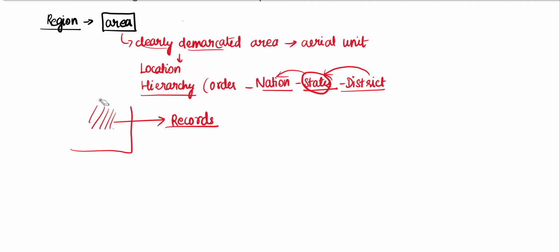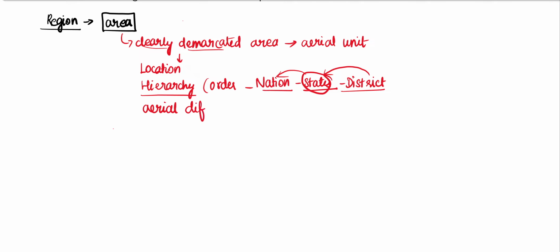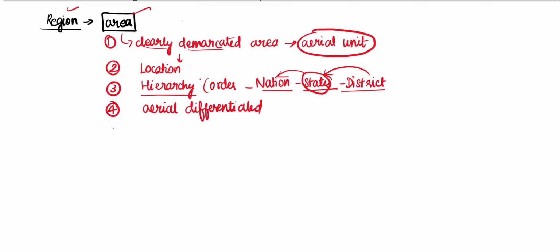Therefore, we can say that the fourth property of an area is areal differentiation. It is clearly differentiated. So these are the 4 points which we have to remember when we are defining a region. A region is an area which is clearly demarcated. When it is clearly demarcated, we call it an areal unit. It has a location, hierarchy, and it is areally differentiated.